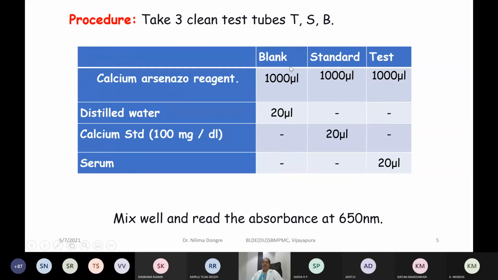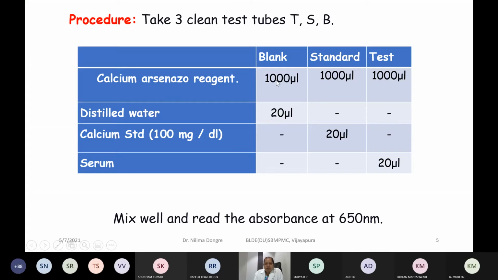So the purpose of making these three test tubes in quantitative experiments, that is blank, standard and test, is a necessity for all colorimetric or spectrophotometric analysis. The blank is devoid of any sample. Everything else is there, the reagent is there, but in place of sample you are adding water. Next, standard is a solution of known concentration. Remember the three tubes, test, standard and blank, what they are and why we have to prepare them.